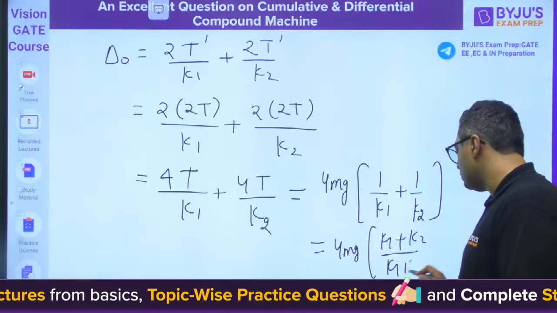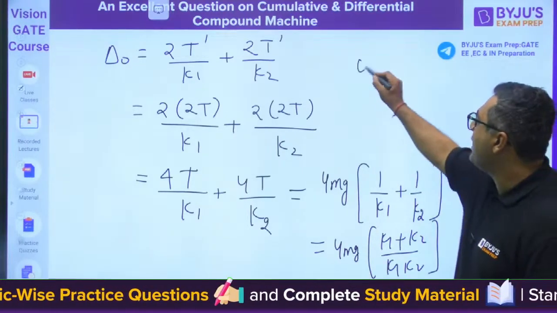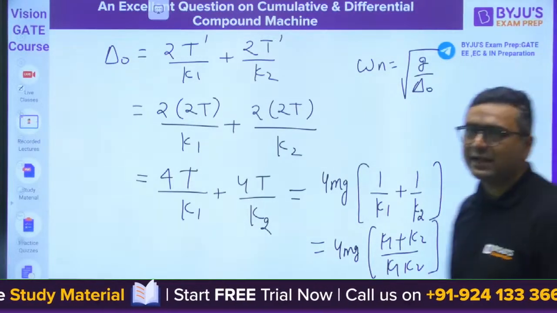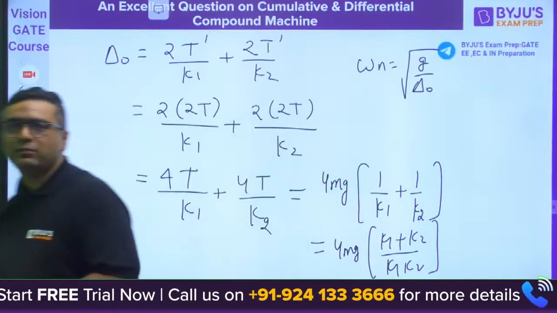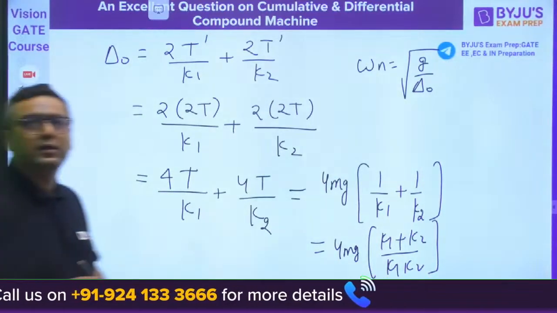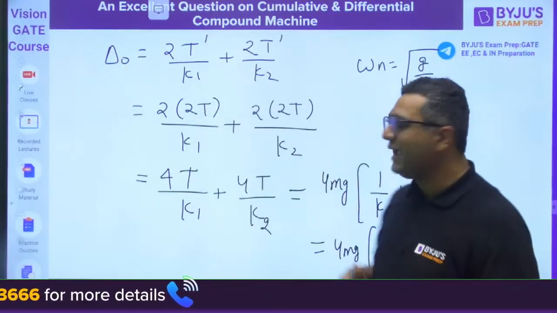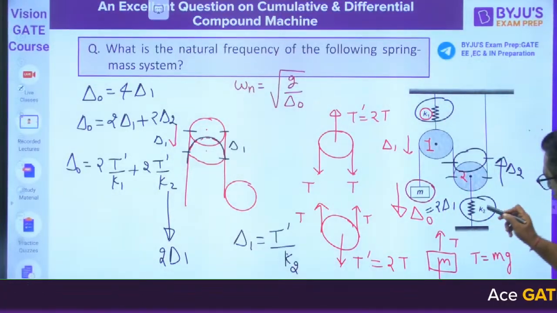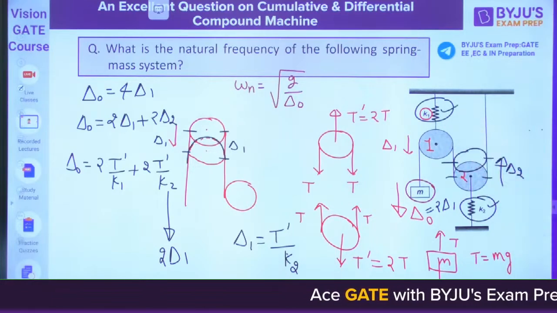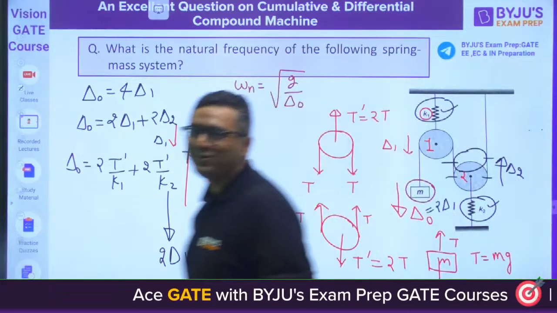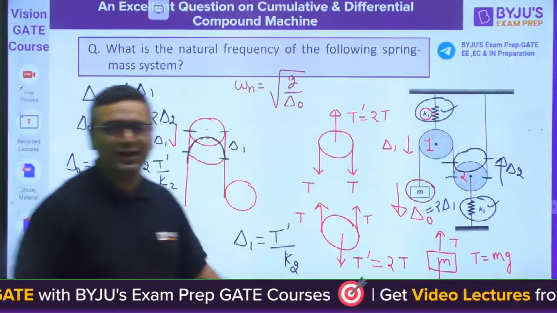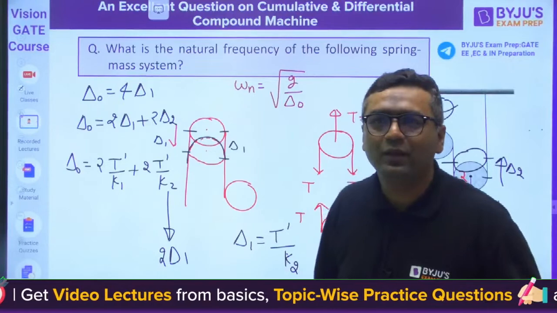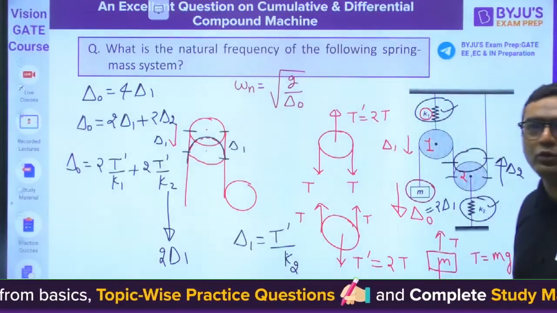How many of you understood this value? Please tell me that. Omega n will be root of g by delta naught. Is this the correct answer? Please tell me. That's why I went slowly. First I assumed both to be the same. Then I saw that the stiffness is different, so I said delta 1 and delta 2 are different. So slowly I am going ahead. Once you get the concept simply, I can add something into that. Very good.